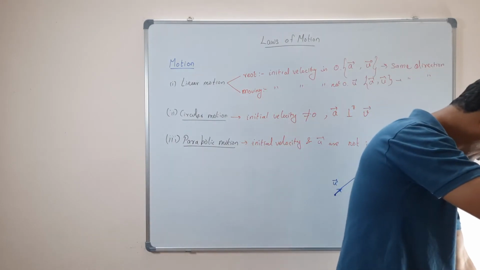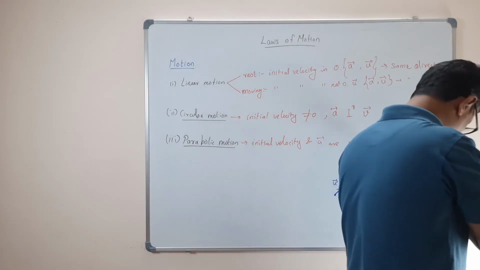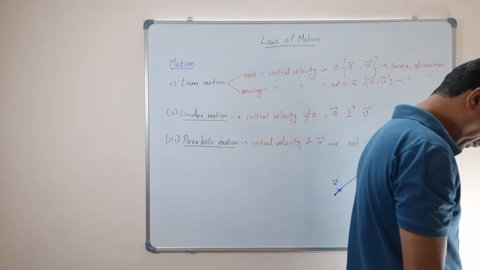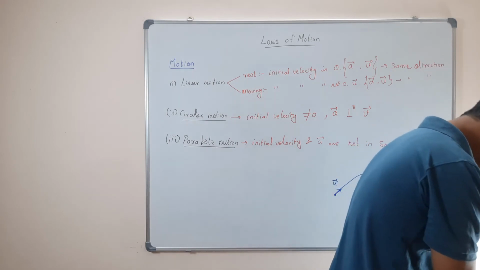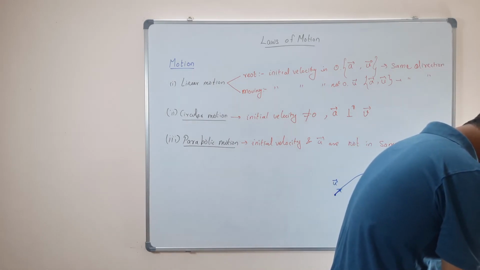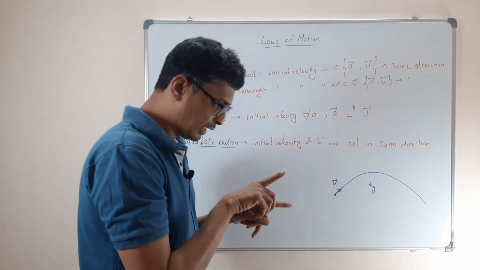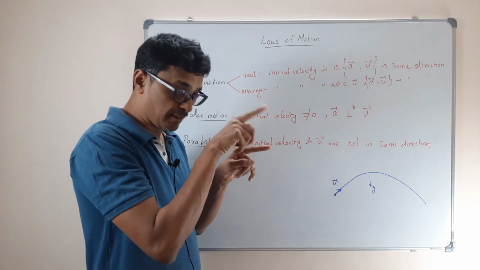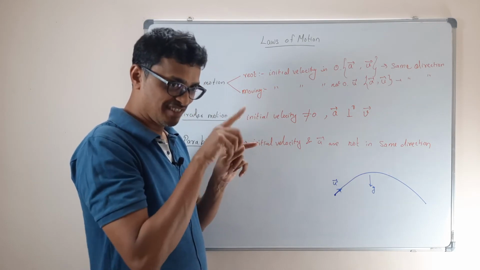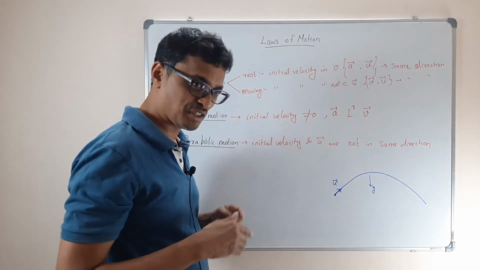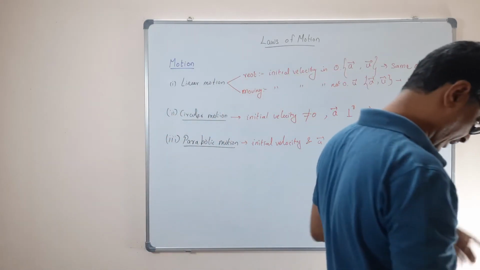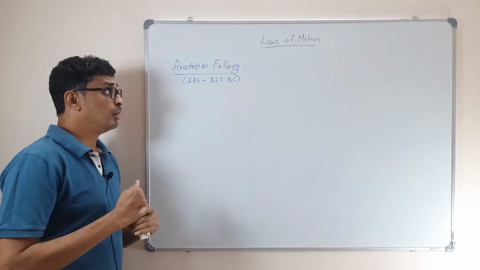There can be other combinations of motions also, for different initial velocity directions and acceleration directions. As I said, helical is not in 2 dimensions, helical is in 3 dimensions. That's what you will study in the classes.